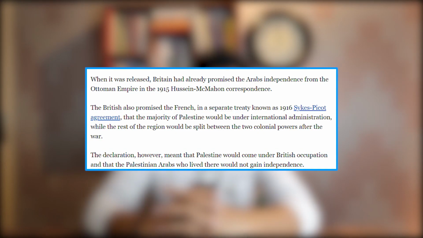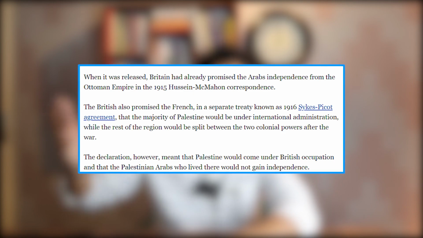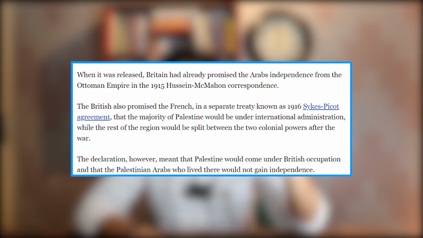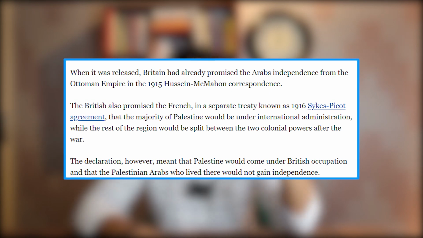At the same time as the Balfour Declaration, the British also promised the Arabs that they would provide them with independence if they defeated the Ottoman Empire with the help of the Arabs. And at the same time, they made a secret deal with the French government, known as Sykes-Picot, that mentioned a large part of Palestine would come under international administration, and the remaining region of Palestine would be divided between the British and the French. This agreement violated the promise that was made by the British government to the Arabs, as when they took control of Palestine, the Palestinian Arabs did not become independent. Rather, they were now being governed under British rule.